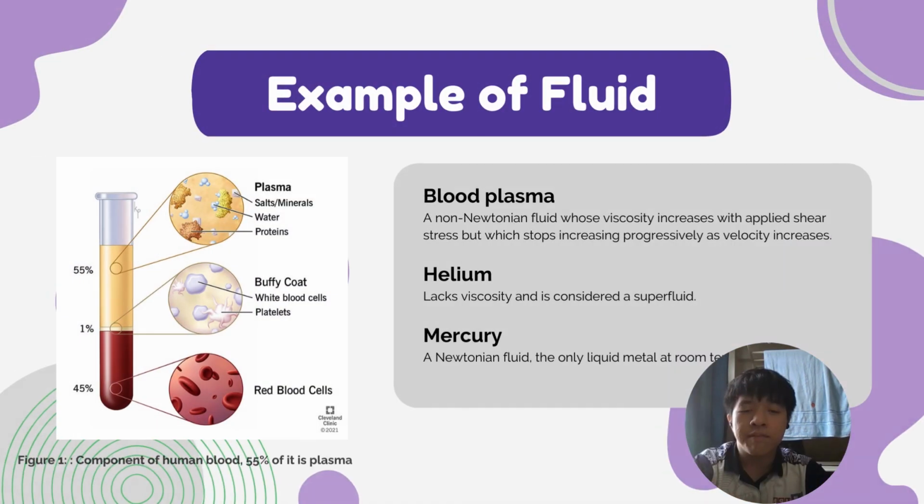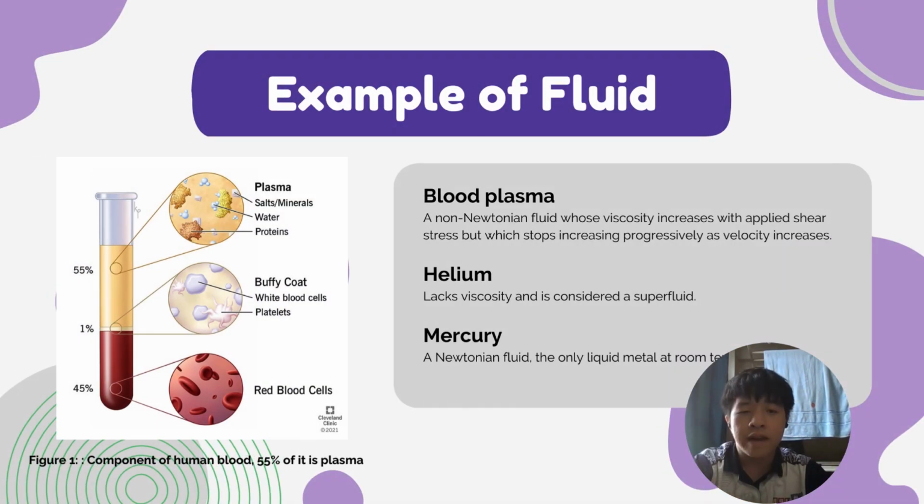So let's look at examples of fluid. There are 3 fluids that I am going to introduce today, which are blood plasma, helium, and mercury. Firstly, blood plasma. Blood plasma is a non-Newtonian fluid whose viscosity increases with applied shear stress but which stops increasing progressively as velocity increases. Helium. It lacks viscosity and is considered a superfluid. Mercury. It is a Newtonian fluid, the only liquid metal at room temperature.